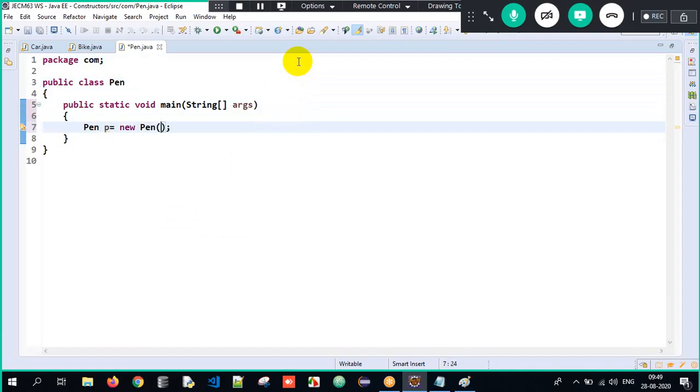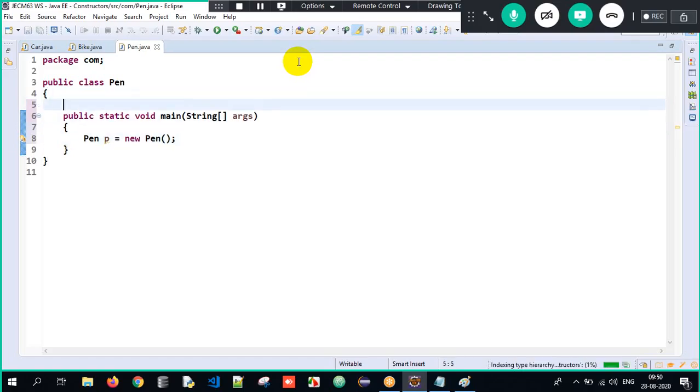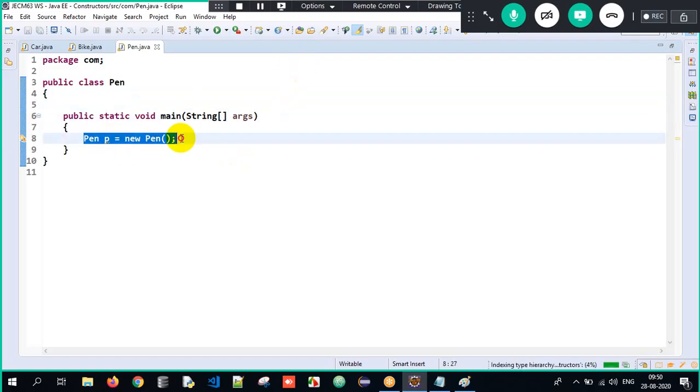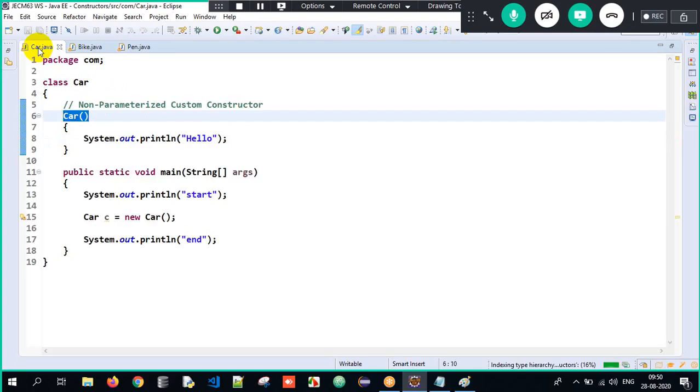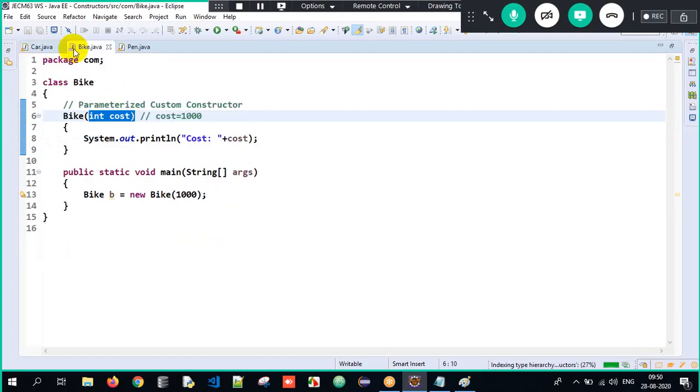So what I do, I will create an object. Now, when I create an object here, simultaneously the constructor will get executed. When I create an object, this is nothing but a constructor call. The constructor should get executed, no? But there is no constructor at all in my class. What will happen here? In the first example, I created an object. I had written the constructor, so when I create an object, that constructor will get executed. In the second example, similar. I created an object. I had explicitly defined the constructor, so I invoked it.